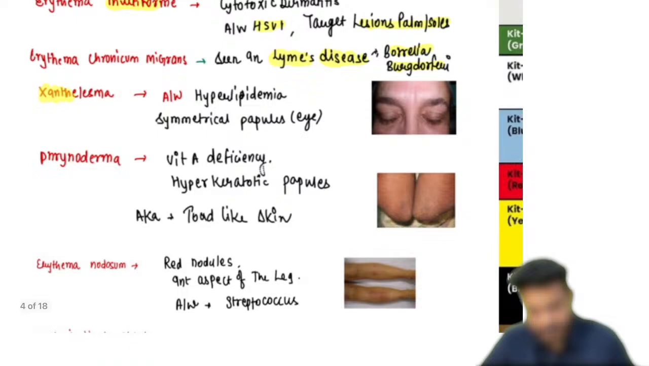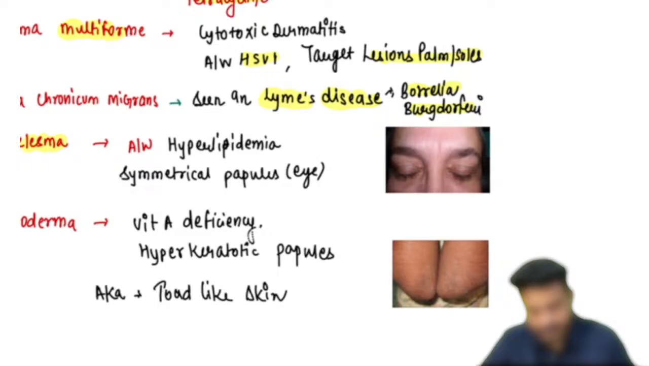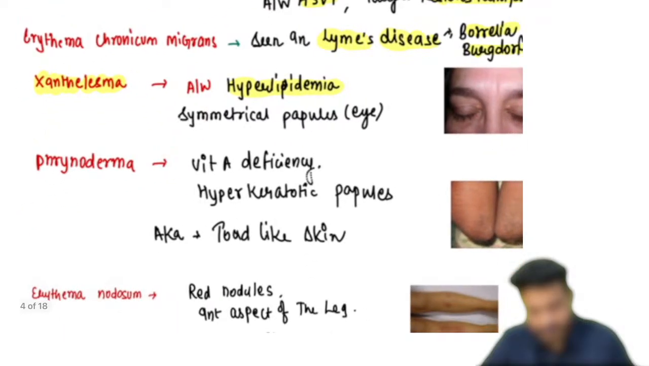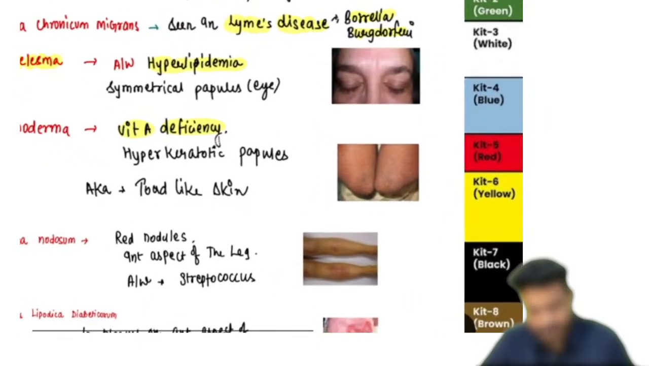Xanthelasma: xantha means yellow, and lesma is going to be yellow discoloration around the corner, the medial border of the eye. It is a feature of what? It is telling us about hyperlipidemia in the patient. You can have xanthelasma kind of lesions. What is phrynoderma? This is going to be toad-like skin you will be finding. This is going to be due to vitamin A deficiency. You can have hyperkeratotic papules, papules meaning solid lesions, on the extensor surface around the elbow. So this is going to be phrynoderma.